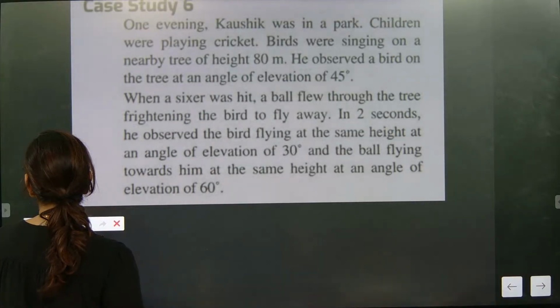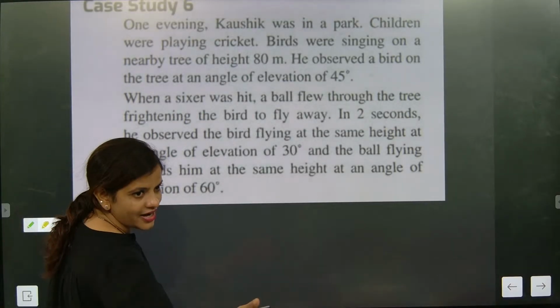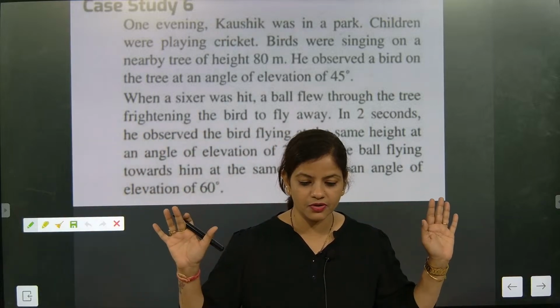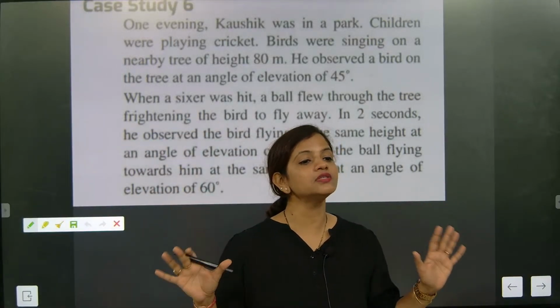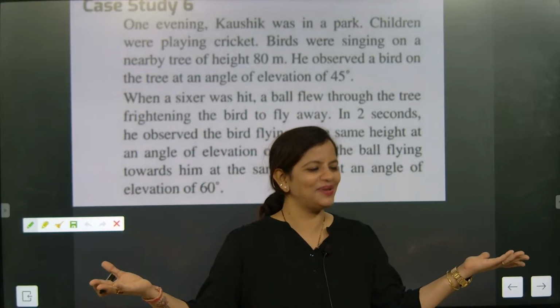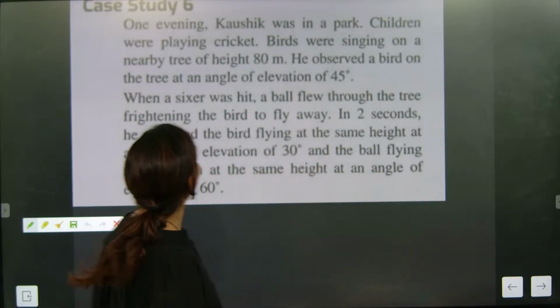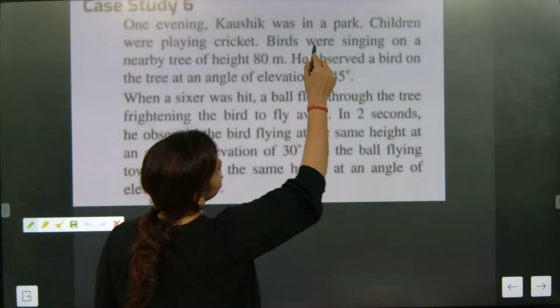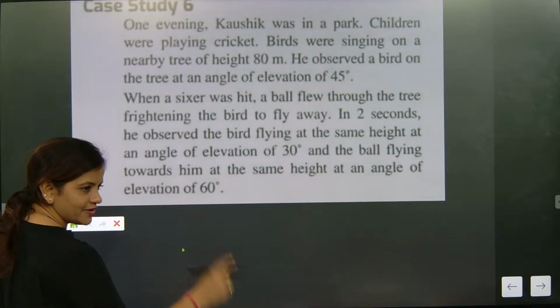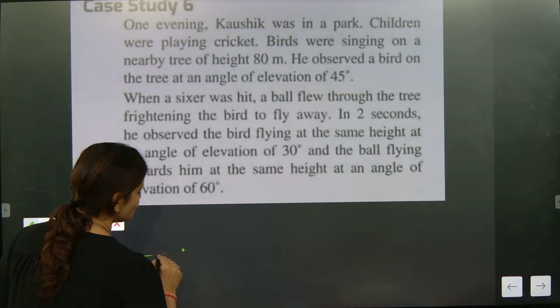We don't have anything to lose. We'll try, at least. Visualize the entire situation. After that, you'll be able to draw. Trust me. First, understand what the entire situation is. Doing the drawing is not at all a big thing. We can draw it. Now look here. One evening, Kaushik was in the park. So Mr. Kaushik uncle is in the park. He is here. Then now we will make the full story.